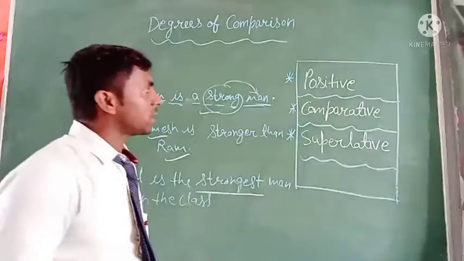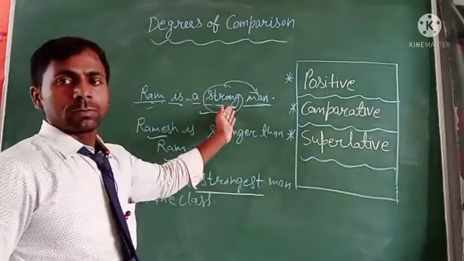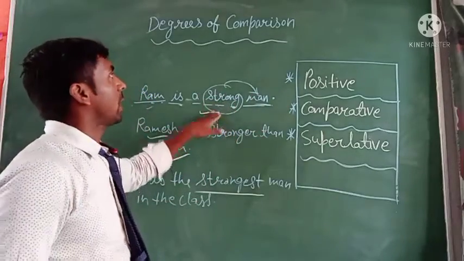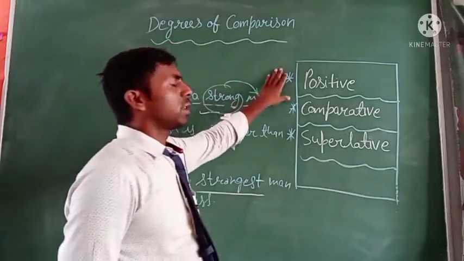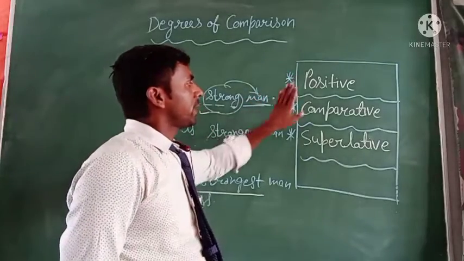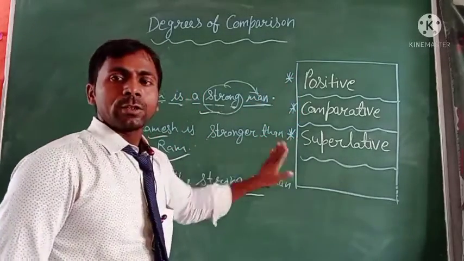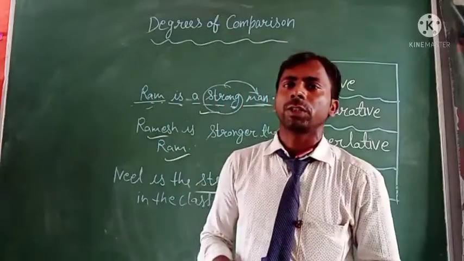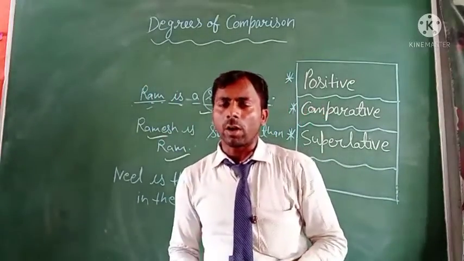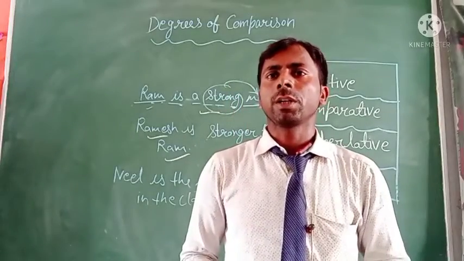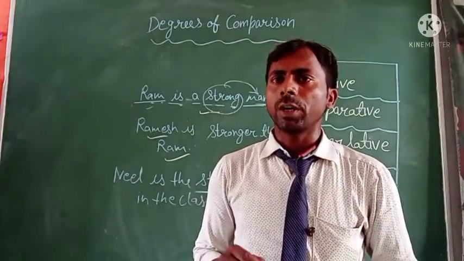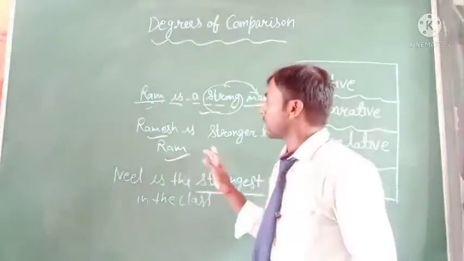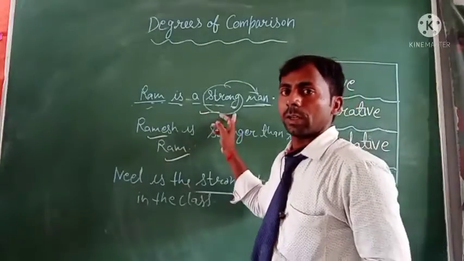So when we read the adjective as a degree, there are three degrees: positive degree, comparative degree, and superlative degree. First we are talking about the positive degree. We are not told how strong he is. The word strong is the positive degree, as you see in the example.